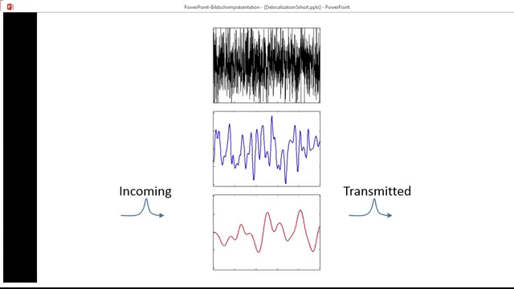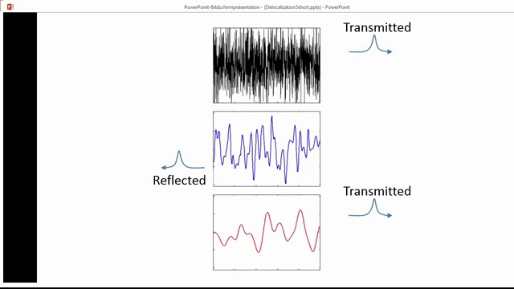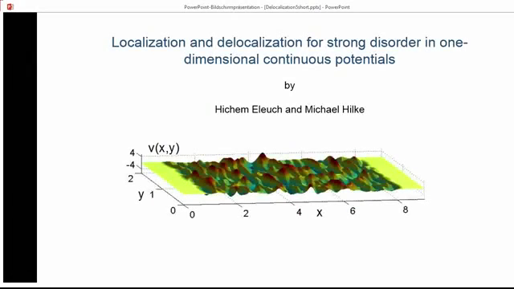So if we take a look at these three potentials, it turns out that the one in the middle, the one with the average correlation length or smoothness, will be the most reflected. And this is one of the questions we're looking at in our paper with Hikem Elush and myself, Michael Hilke.